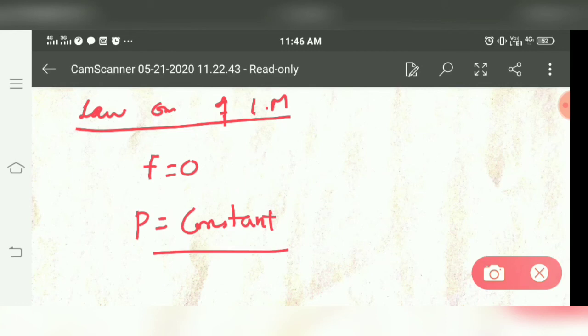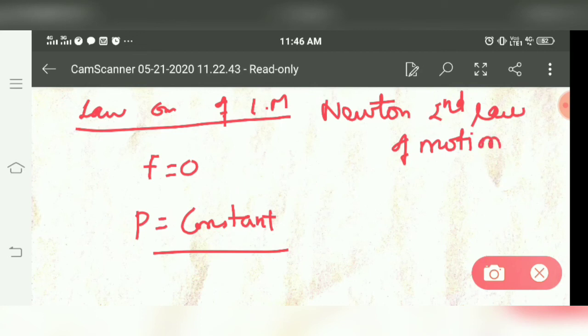This is the law of conservation of linear momentum. From Newton's second law of motion, we have a relation between force and linear momentum: force is equal to change in momentum with respect to time.